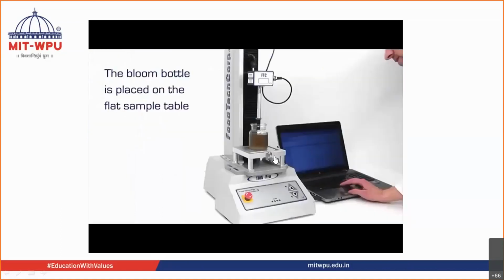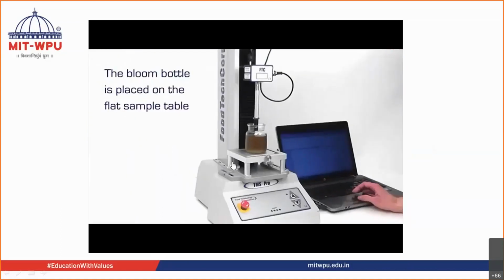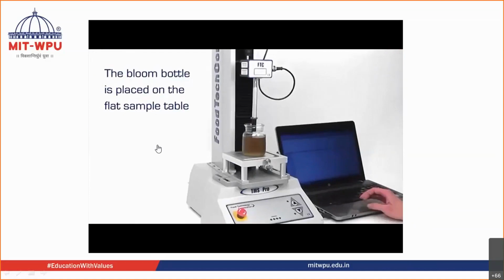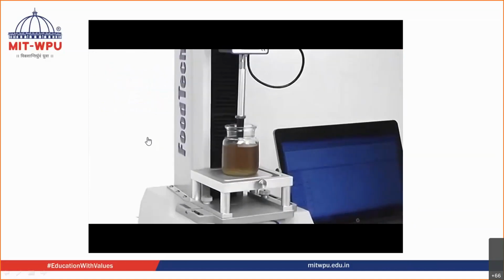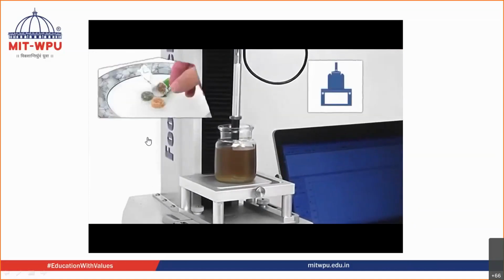The prepared gel sample is placed on the table. So this is the Bloom bottle. This is the test sample, which is placed inside the Bloom bottle. This is the table on which it has been placed. They have shown it earlier. Aligned with the probe, the texture analyzer controls the whole procedure automatically.